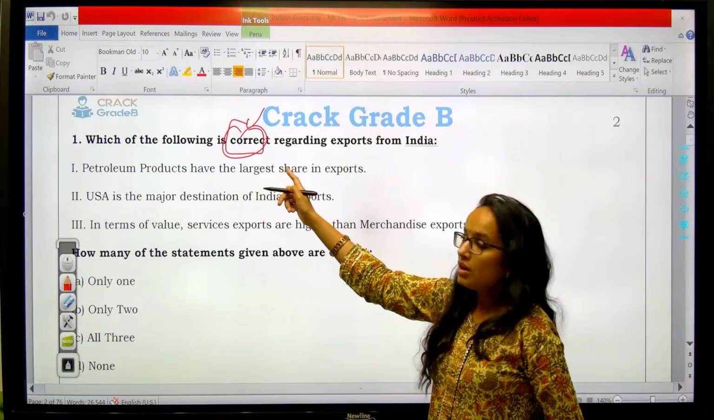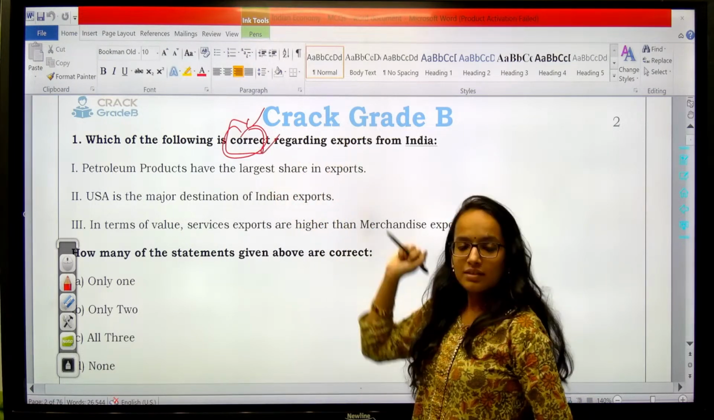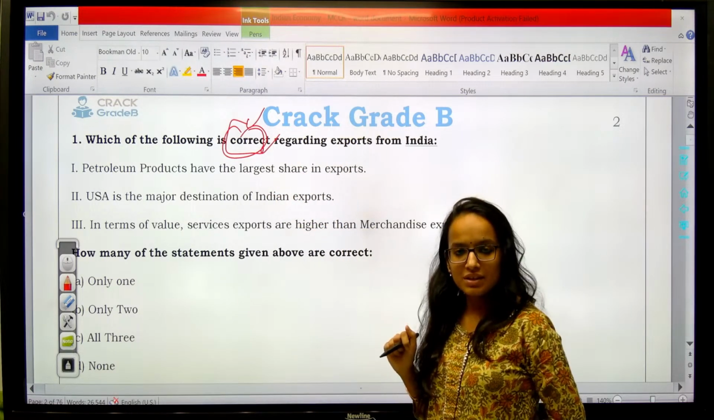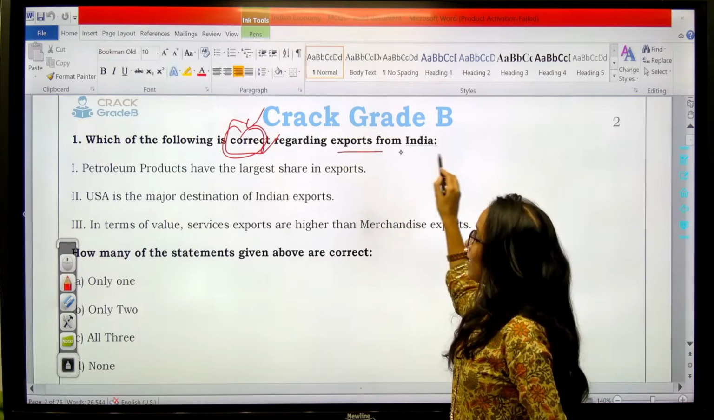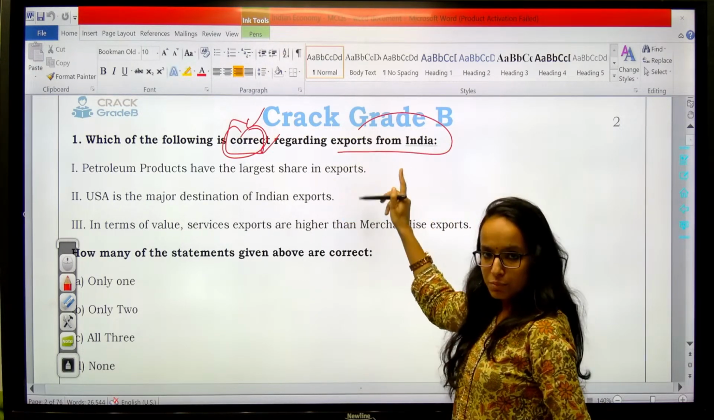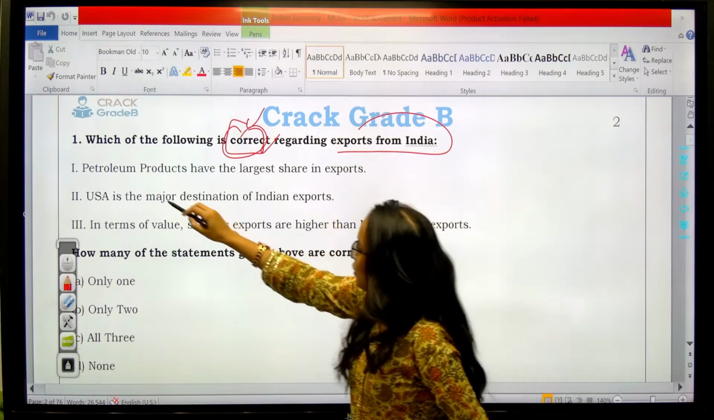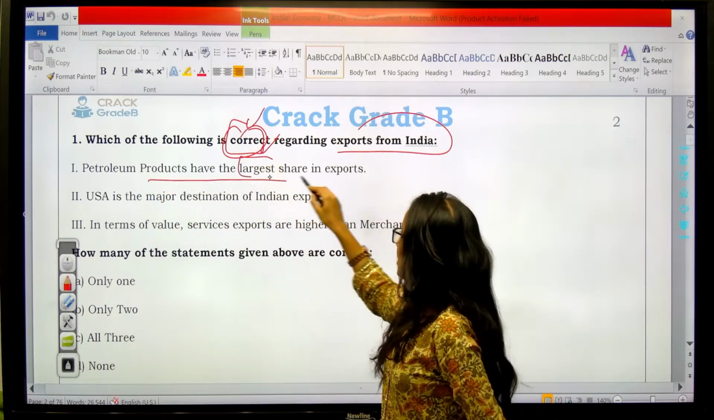So here you should understand that correct regarding the following statements has been asked. Which of the following is correct regarding exports from India, right? So exports have been targeted. First, petroleum products have the largest share in exports.